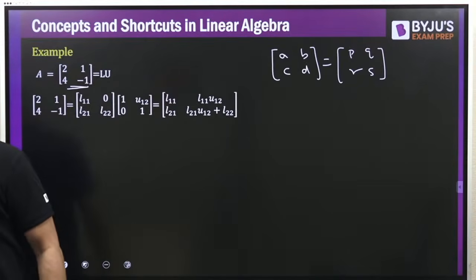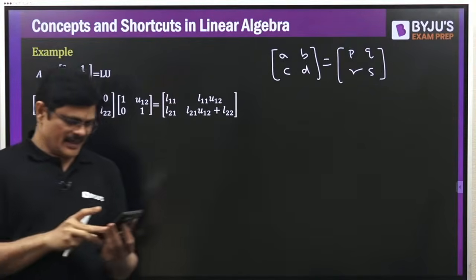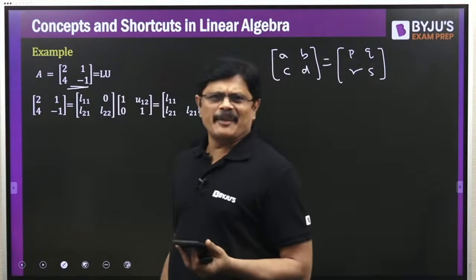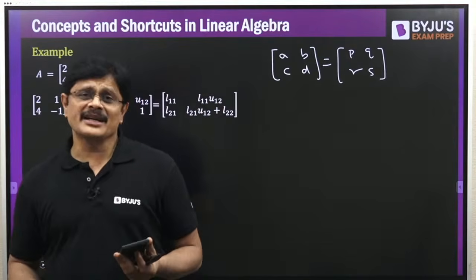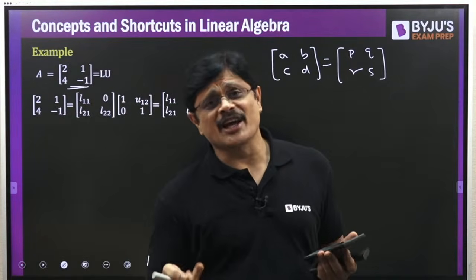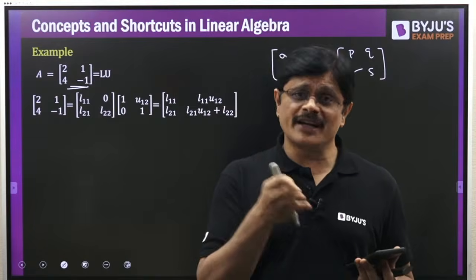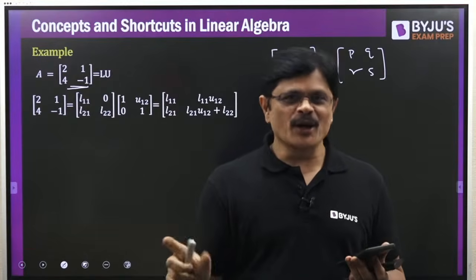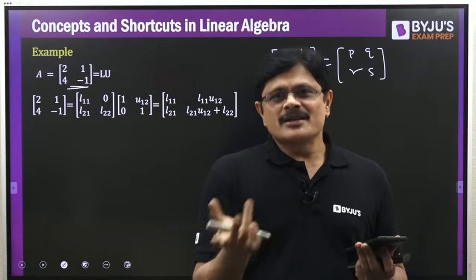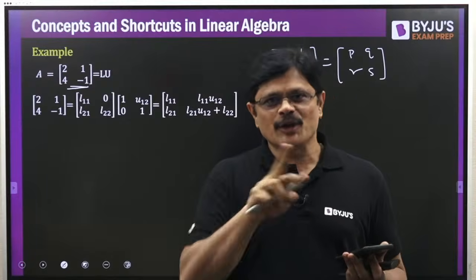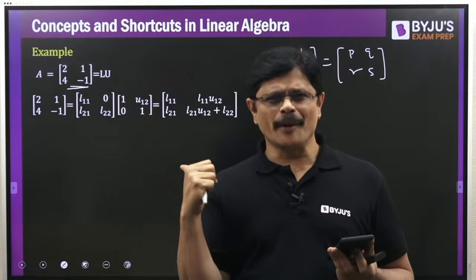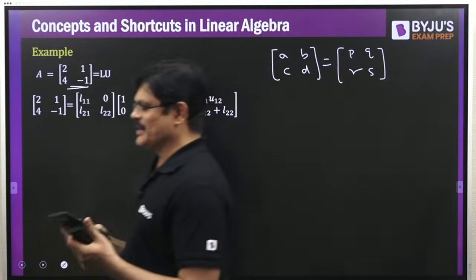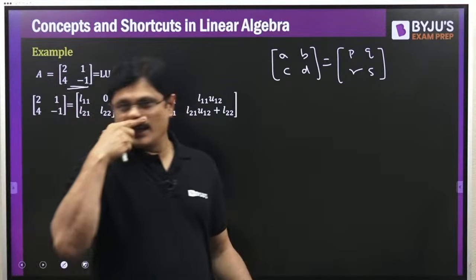Very good. How will we know which L and U values to use for a particular matrix? See, it depends on the options, my dear friends. But it is also possible that a matrix cannot be expressed as an LU decomposition, that is, we cannot decompose it into a product of L and U. Depending on the options, or if no option is there, you have to check whether that is possible. You have to try both the methods. Anyhow, I am going to give you the shortcut, and we can quickly verify that also. So don't worry, my dear friends. Okay? Clear? Right. Now let us see this.